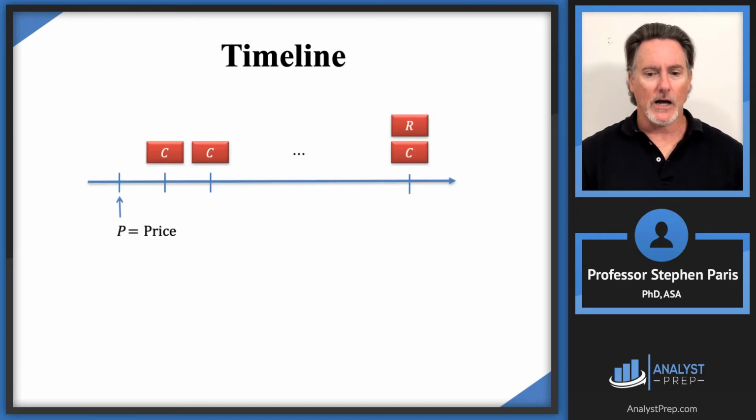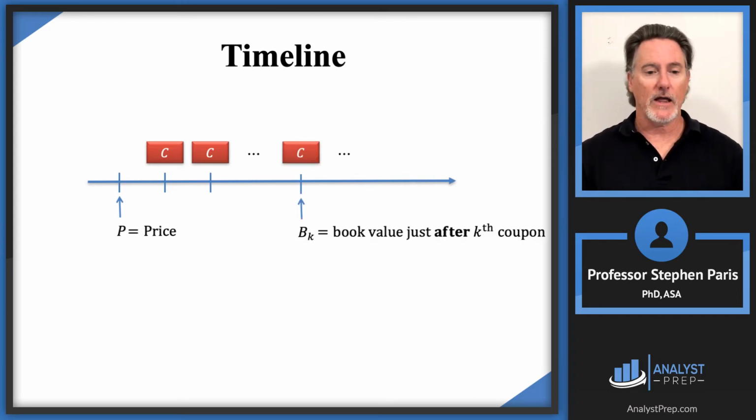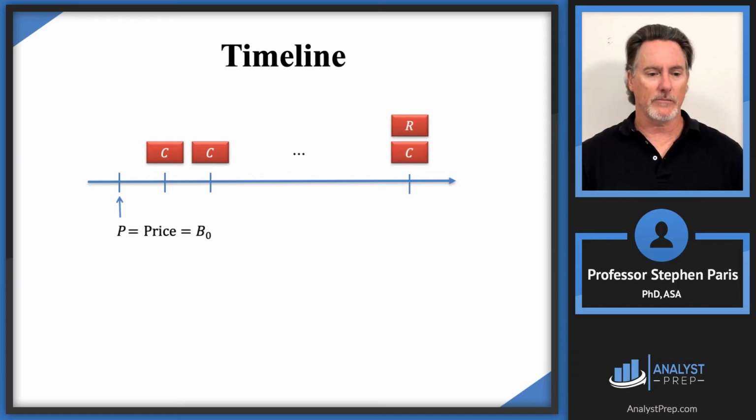So here's our timeline again, and if we look at some time k between time 0 and when the bond matures, we have a book value just after that kth coupon. This is all just like before with loans. We can look at the book value at time 0, and that would just be the price of the bond, similar to how the balance at time 0 is just the loan amount.